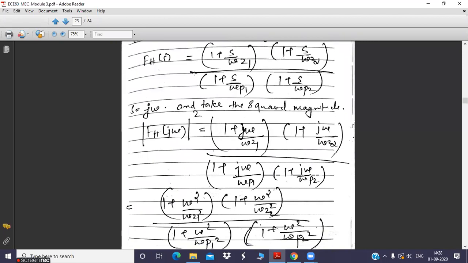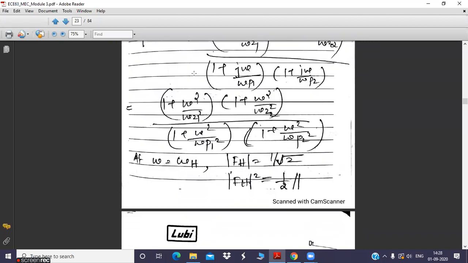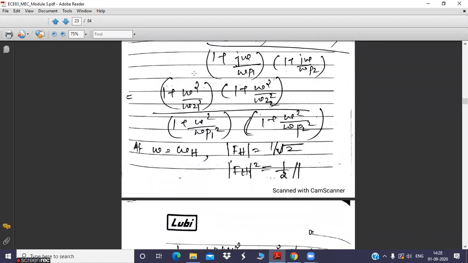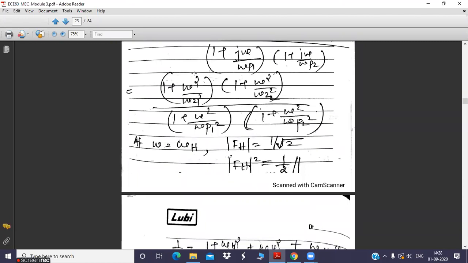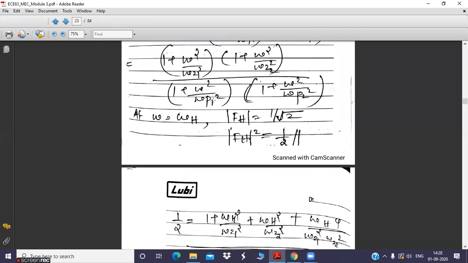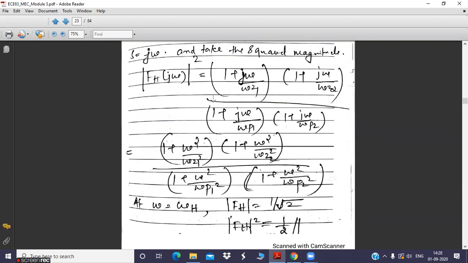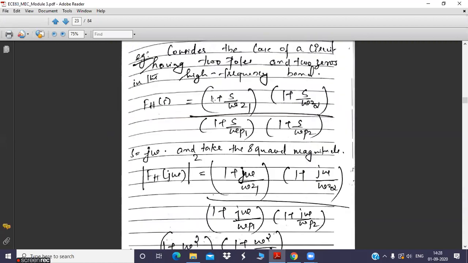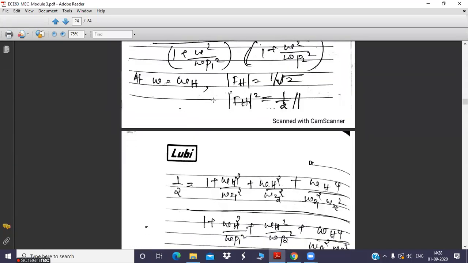Wherever you see omega, you will put omega h, and the left hand side will become 1 by 2.